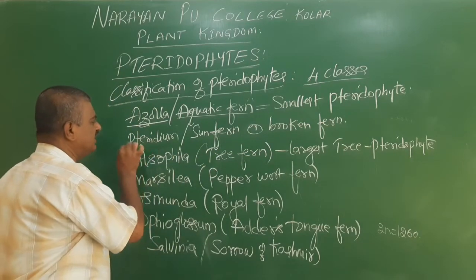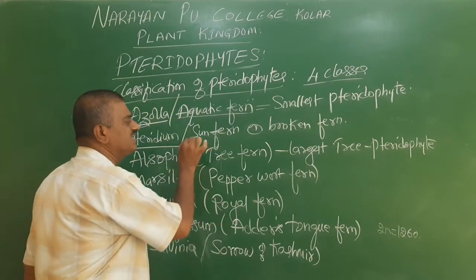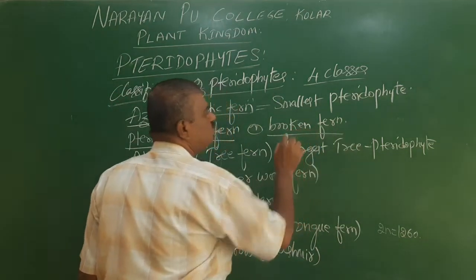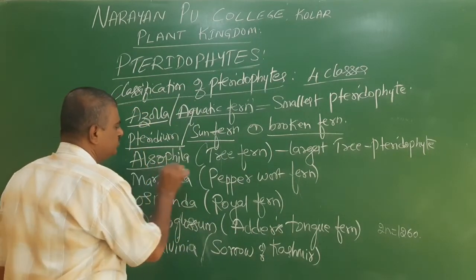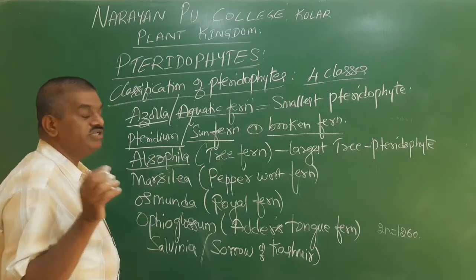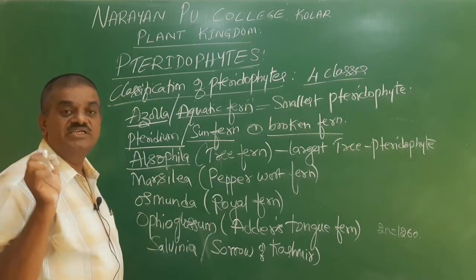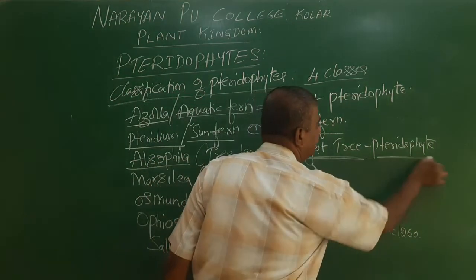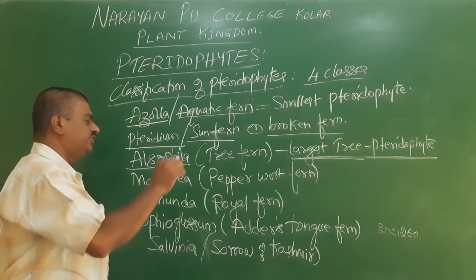When you go for the other example called Pteridium, Pteridium is also called sun fern, also called broken fern. We go for the next example, Alsophila. This is called a tree fern. Alsophila is called the largest tree in pteridophytes. It appears like a tree and is called the largest tree in pteridophytes.